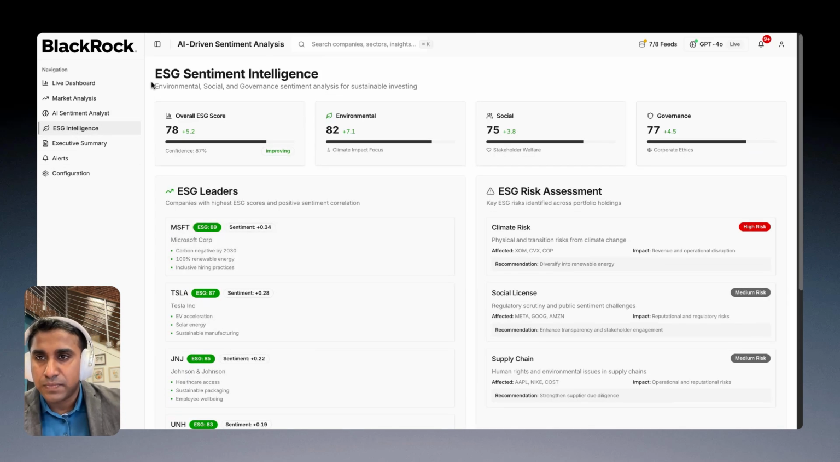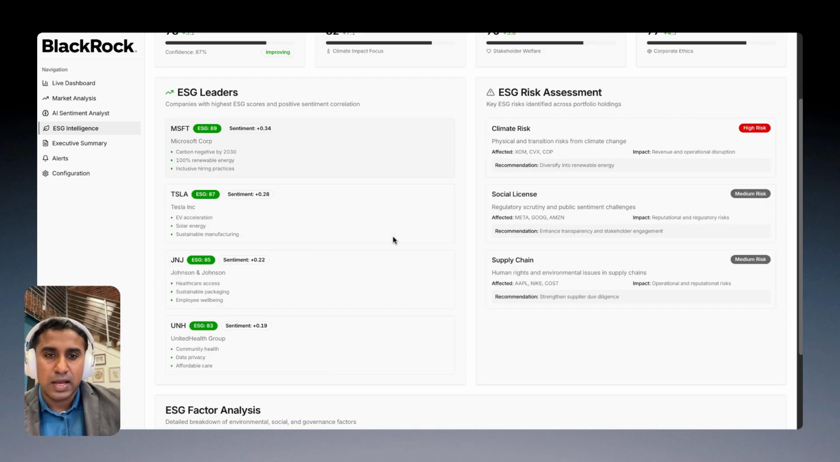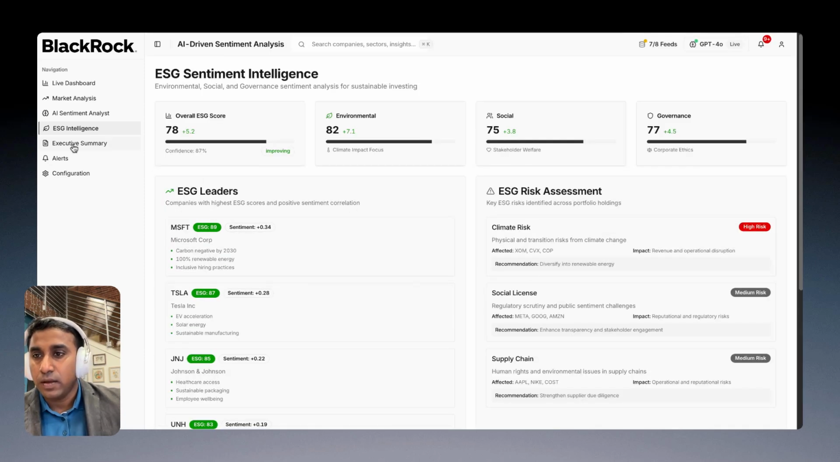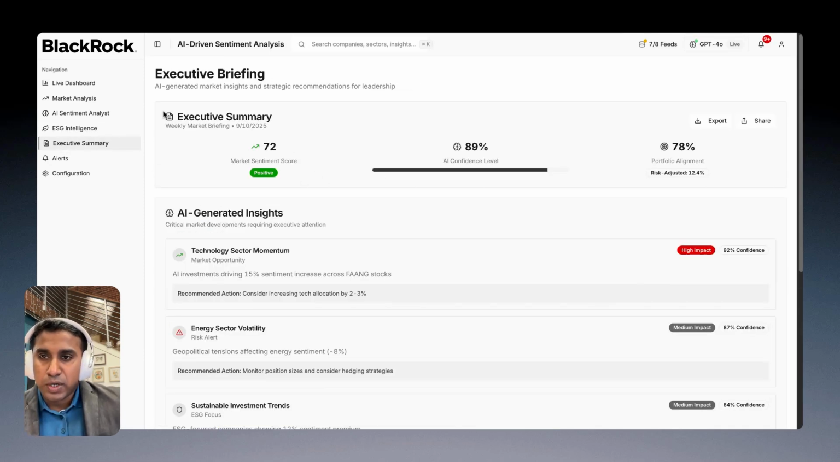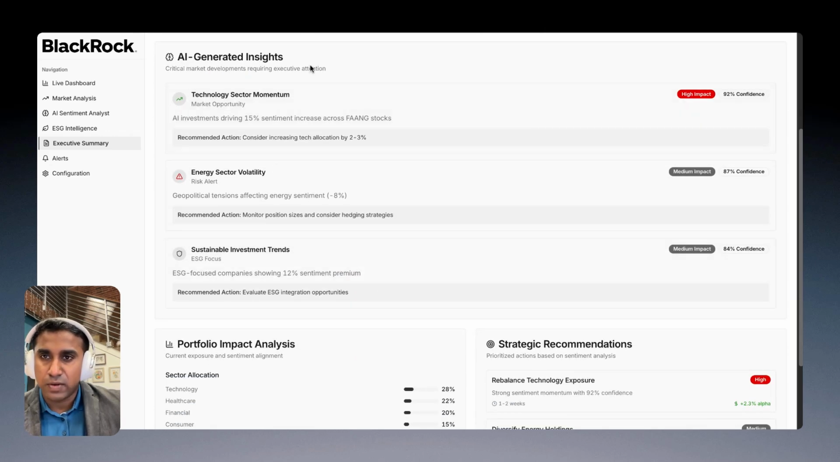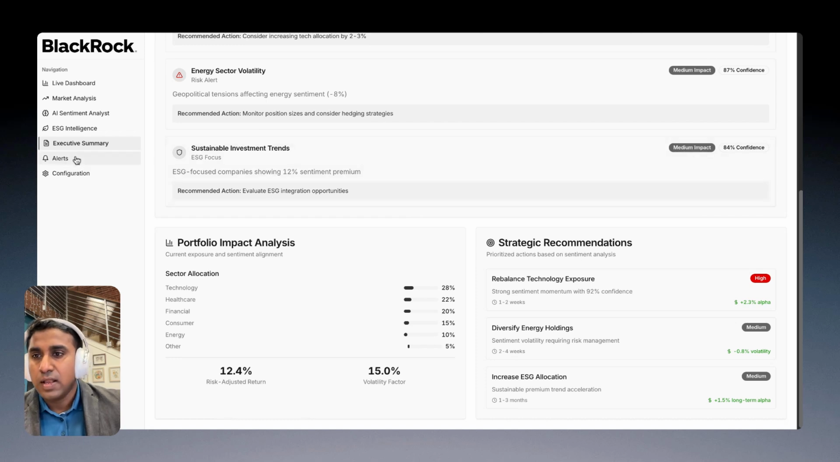And then we've also built something called ESG sentiment analysis. Right now, this is becoming a primary factor for most of the investments, starting from your climate risk, social license, and you can see all the footprint, waste management, how it has been done, even the social and also the governance. This is the most important thing, an executive briefing, which happens weekly. You can see the overall market score, the confidence that has been gained, and the portfolio alignment. You can see all the details here, starting from AI-generated positive impact and all.